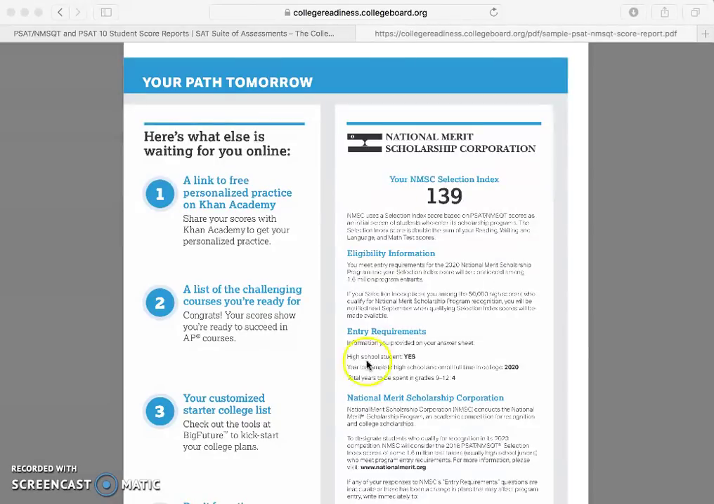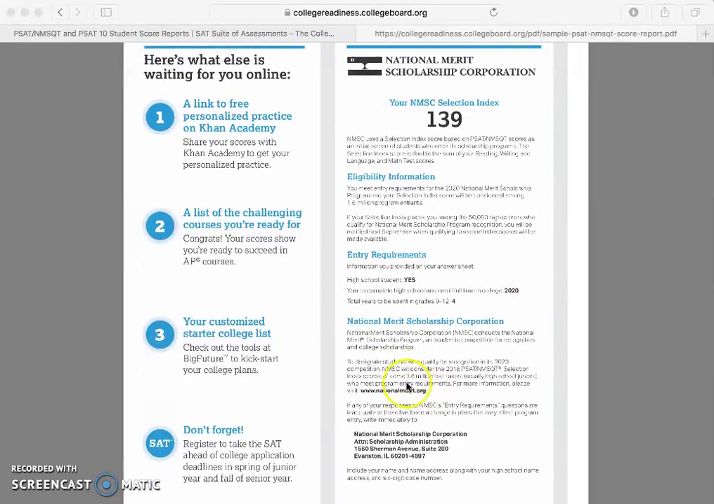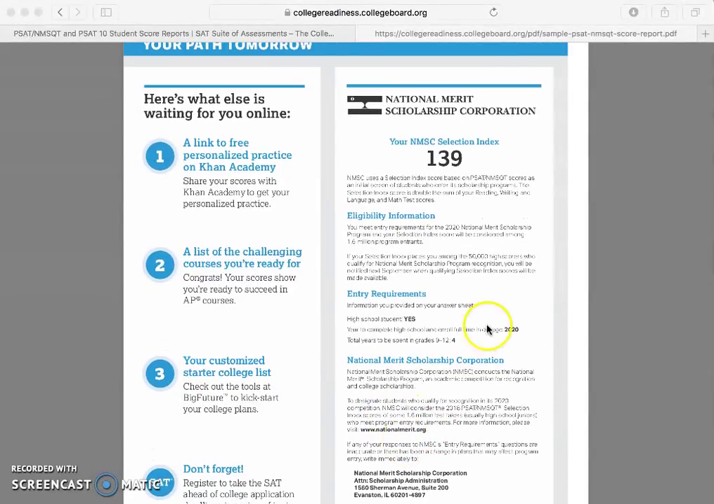And it's going to talk a little bit about scholarship. This is something for the National Merit Scholarship Corporation. It is worth investigating. If there's a possibility that you can get some scholarship opportunities based off of your PSAT score, you need to go for it. Every dollar counts. So here, I believe there's a website, nationalmerit.org. Go ahead and investigate that and see if that's something you could possibly qualify for.